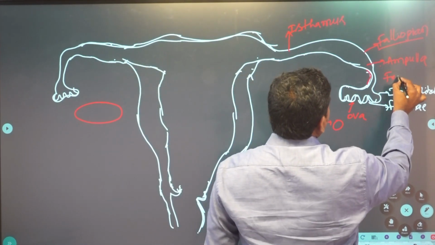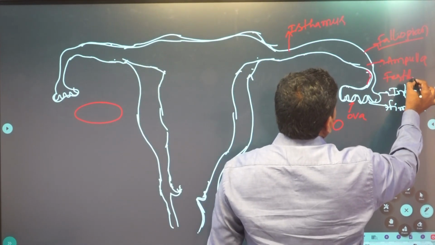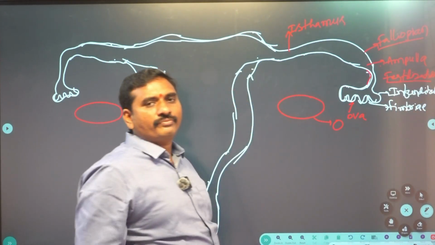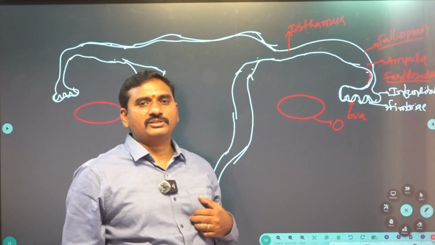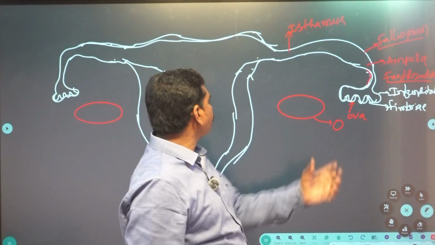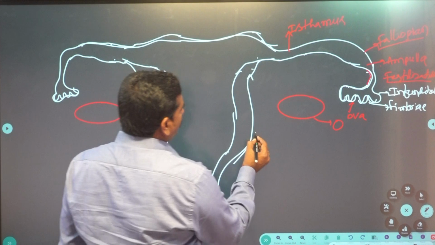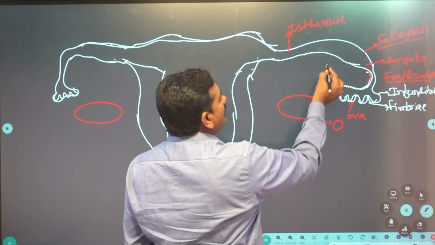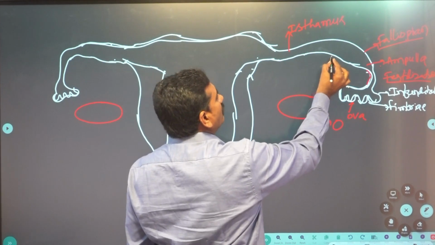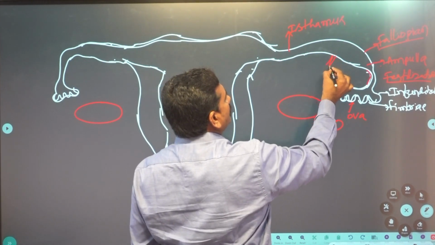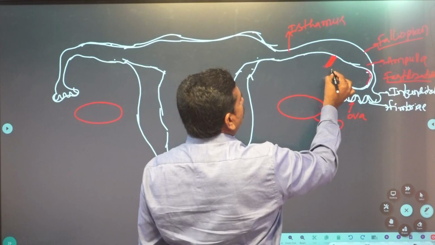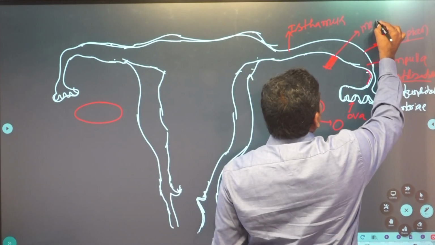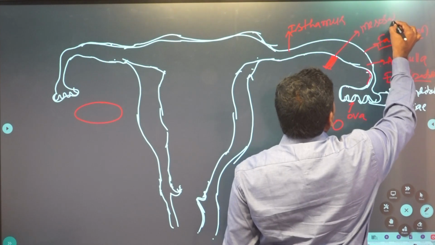Fertilization takes place in the fallopian duct. Next, the fallopian duct is connected to the abdominal wall by another peritoneal layer. This peritoneal layer is known as mesosalpinx.